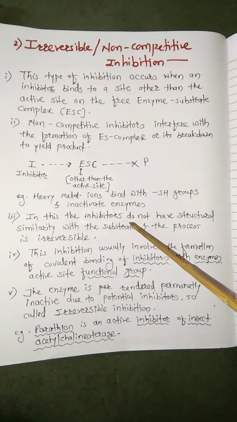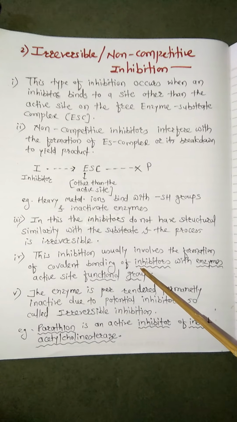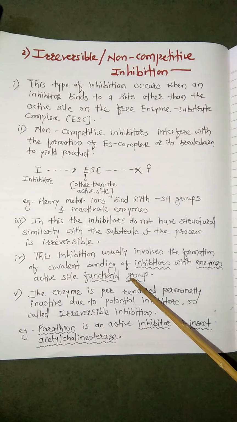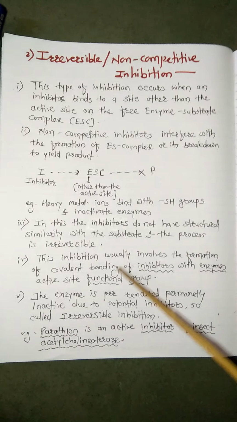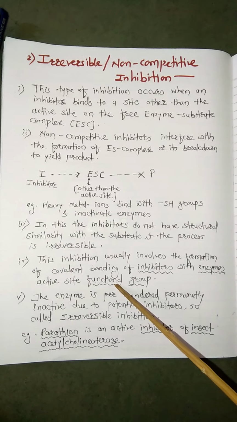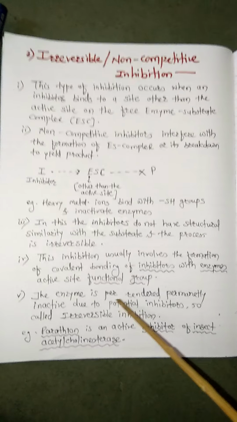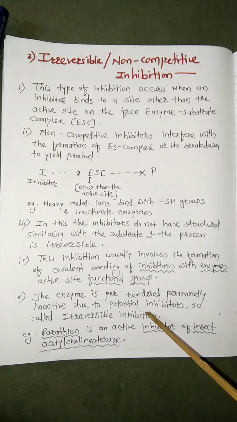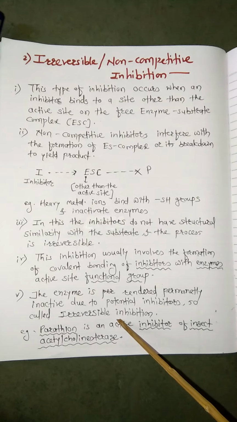Fourth point, this inhibition usually involves the formation of covalent bonding of inhibitors with the enzyme's active site functional group. So this is a different point, that here is the formation of covalent bonding between inhibitors and the enzyme's active site functional group. And the last point, the enzyme is rendered permanently inactive due to the potential inhibitors, so it is called irreversible inhibition.